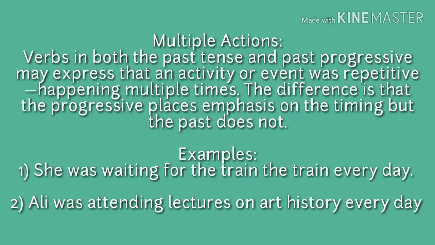So for that we are going to use past progressive. Ali was attending lectures on art history every day. This is habitual, that Ali attends this lecture every day, and so for that we are going to use past progressive tense, as it is showing the habitual or multiple actions. Okay, so let's move further.